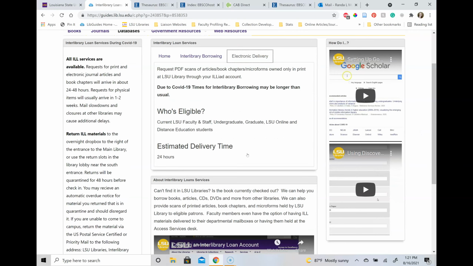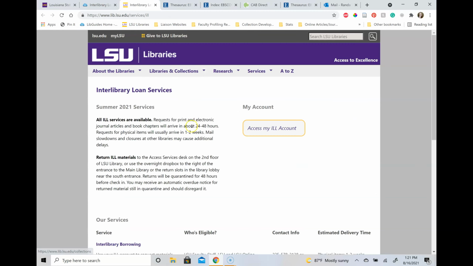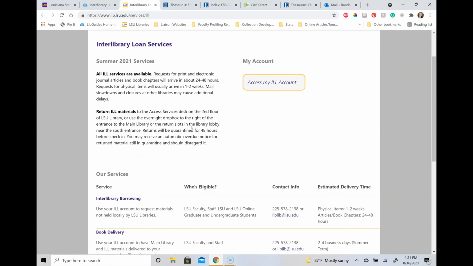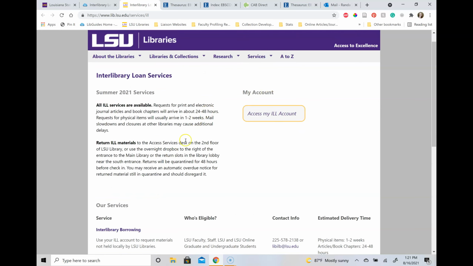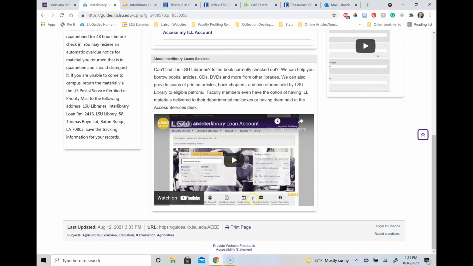This is another reason why it is so important to not wait until the last minute to do your searching. You can do ILL for books, book chapters, articles, reports, you name it, we could probably get it for you. This page has a ton of information, and if you have any questions, ILL can help you. There's also some videos if you have any questions. This service is honestly the best part of a library. ILL are a bunch of dang magicians.